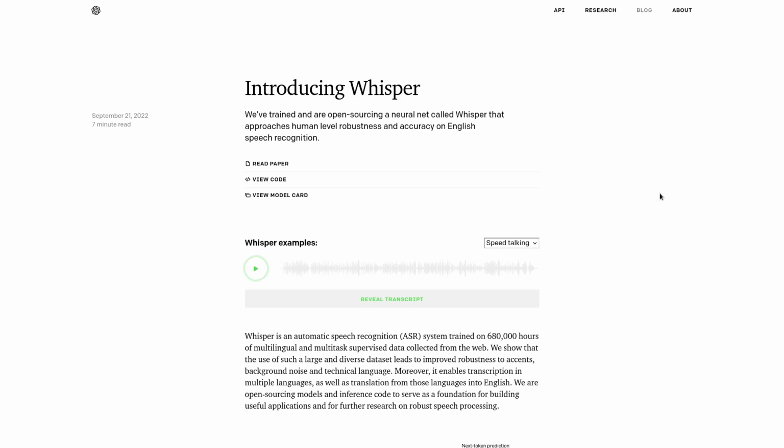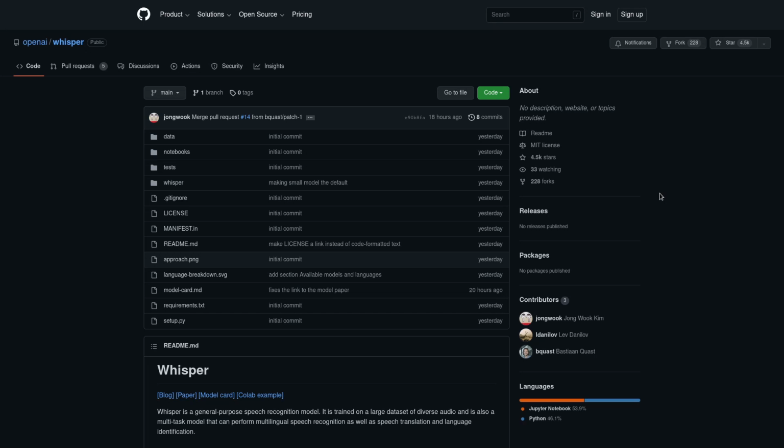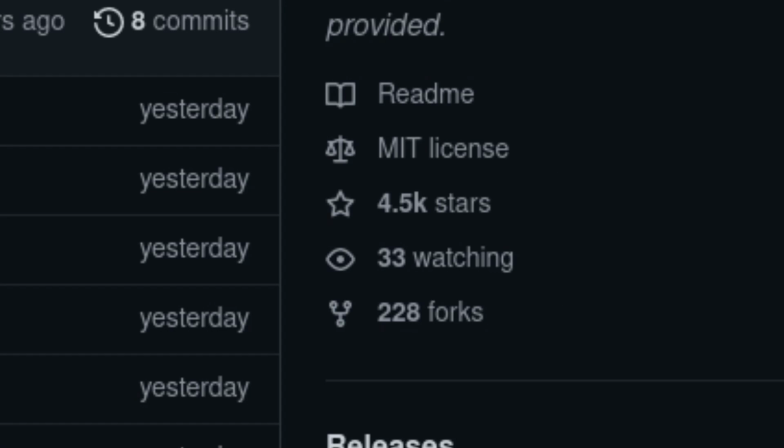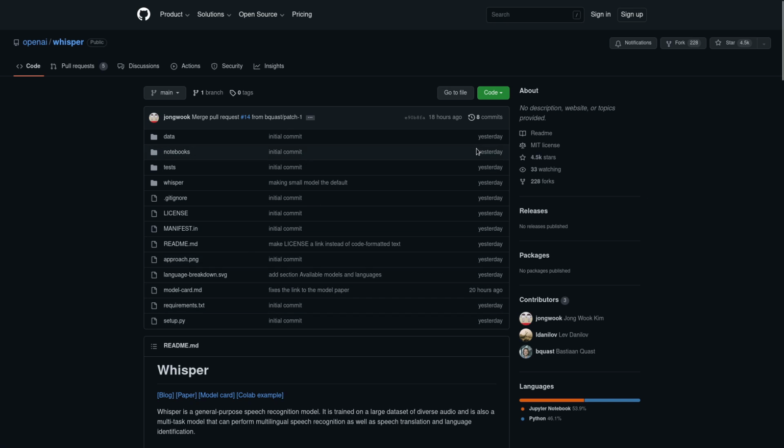OpenAI has recently decided to stick to their name and open source their translation and transcription AI Whisper. So now it is under an MIT license, and that includes both the code that's here as well as the model weights that were used to train the AI. So if you wanted to go and try and make your own speech transcription AI with that data, you are